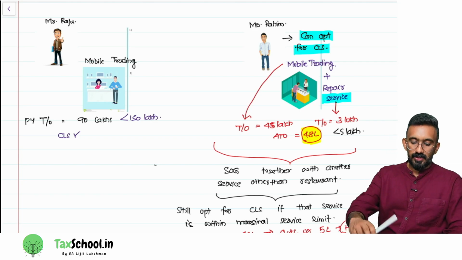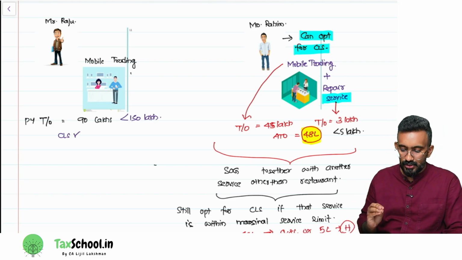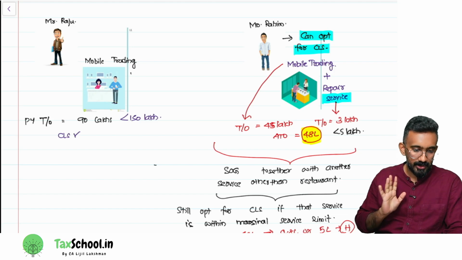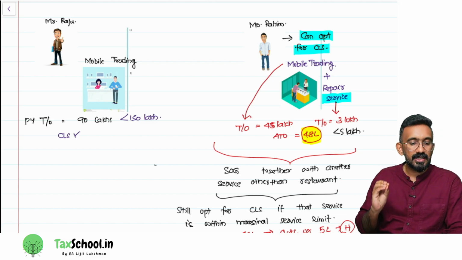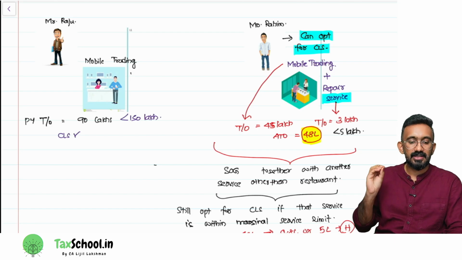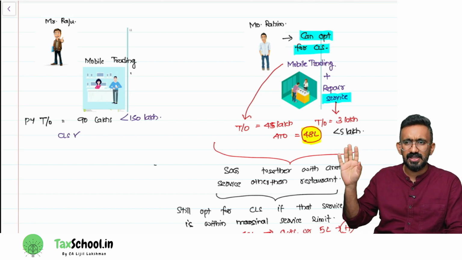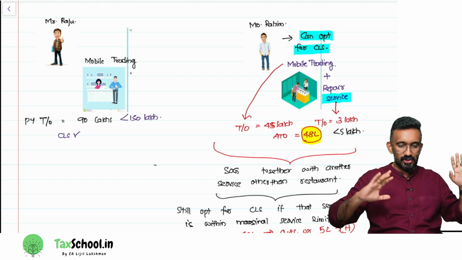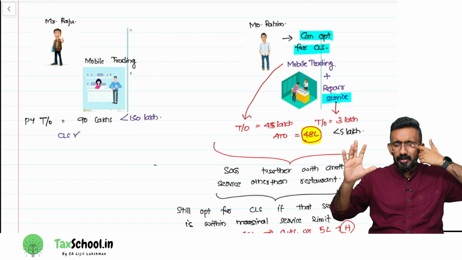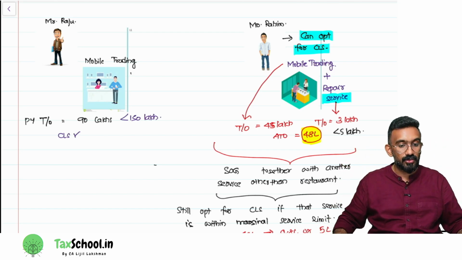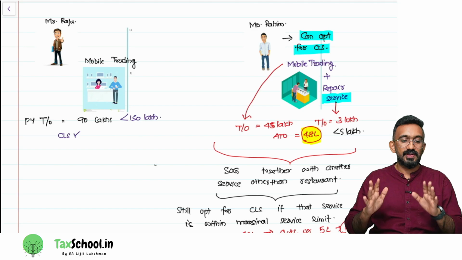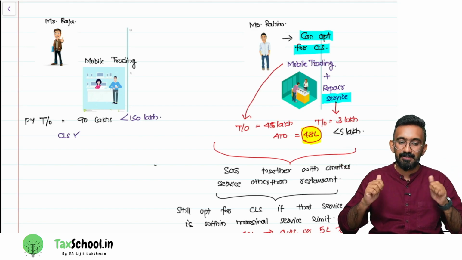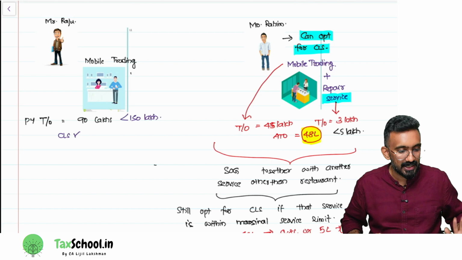Look at this example on the screen. Mr. Raju and Mr. Rahim, both of them are running a mobile shop. Raju is purely trading in mobile phones and has a turnover of 90 lakhs. Suppose he is in Ritchie Street, a lot of mobile phone shops, right? Two opposite shops. Raju's turnover, fully mobile phone trading, is 90 lakh. Can he opt for composition levy scheme? Yes, his turnover is less than 1.5 crores. He's happy. He's just paying 1% on his sale.